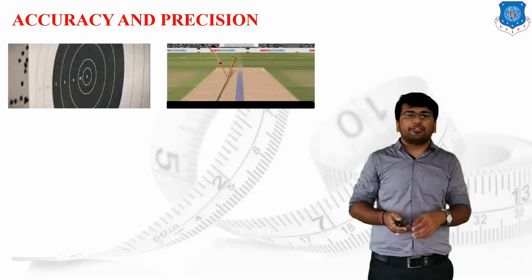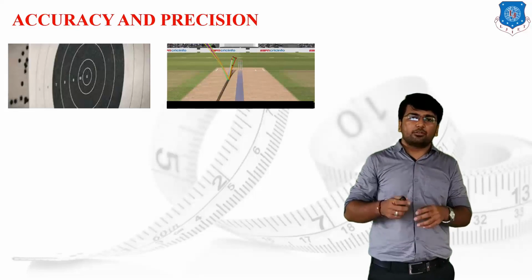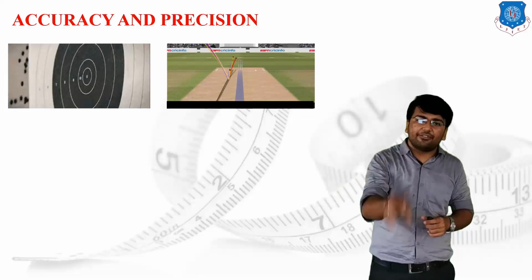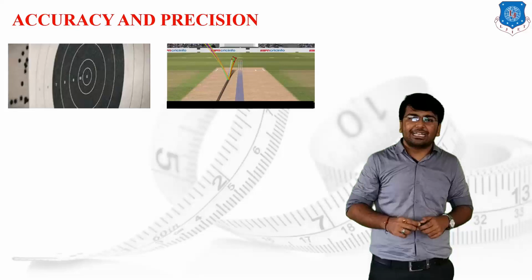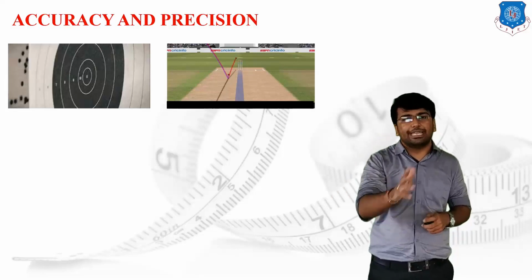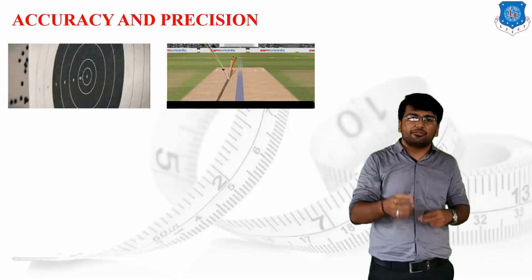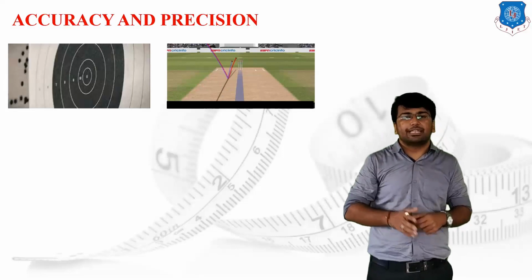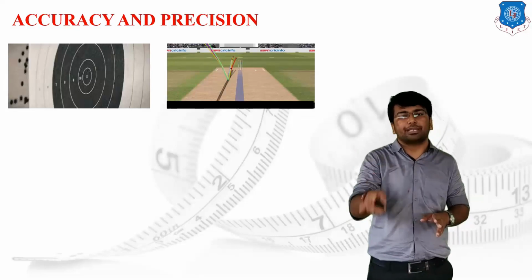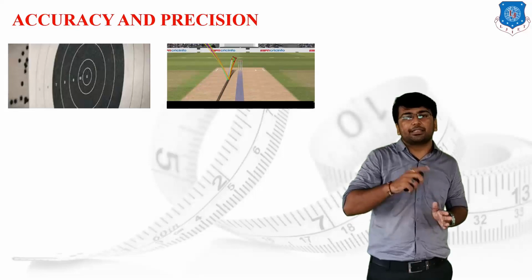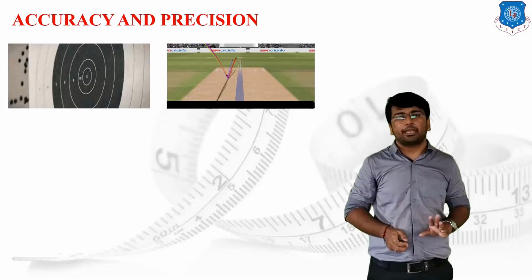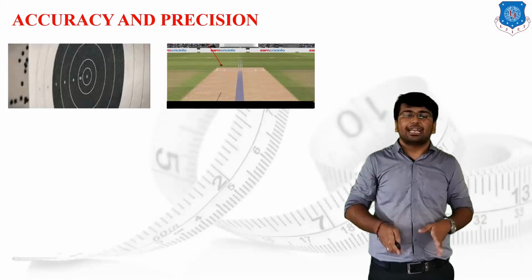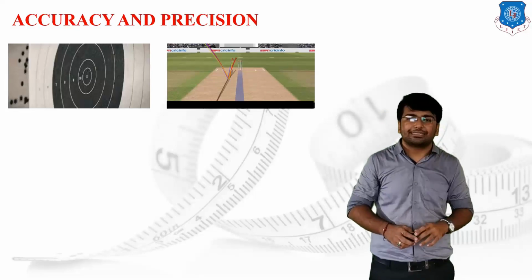The same example, if I have to throw the balls in a cricket match, if I have to throw the balls at the stumps, if in an over there are 6 balls, and each and every ball hits the leg stump, then I can say that I am very much precise in bowling on the leg side. But if my basic requirement is to hit the middle stump, and each and every time I hit the leg stump, then I can say that I am not accurate but I am precise, precise in nature because I hit the leg stump each and every time. And if I hit the middle stump with each and every ball, then I can say that I am very much accurate as well as very much precise.